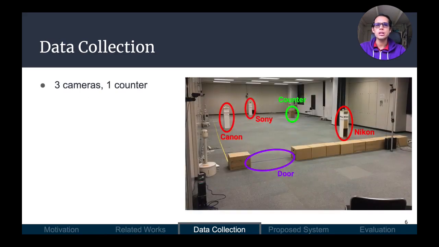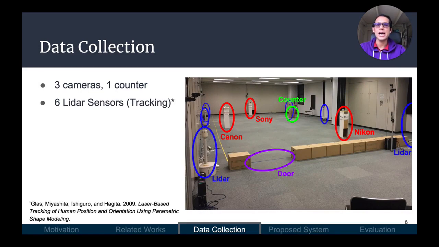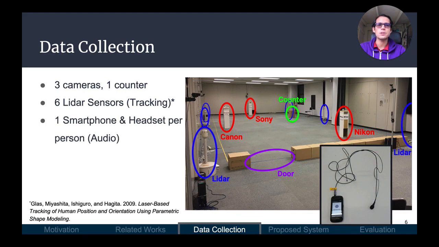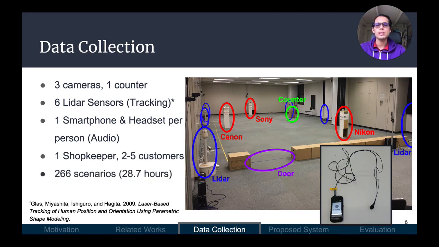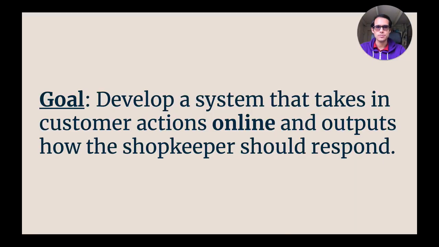Our store had 3 cameras and a shopkeeper's counter. A network of 6 LiDAR sensors tracked participants as they moved around the store, and they used a headset and smartphone app to specify the start and end of their utterances. Each scenario had 1 shopkeeper and between 2 to 5 customers who were given various group assignments and objectives to increase the diversity of interactions. Overall, we collected 266 interactions, or 28.7 hours of data, across 51 participants.